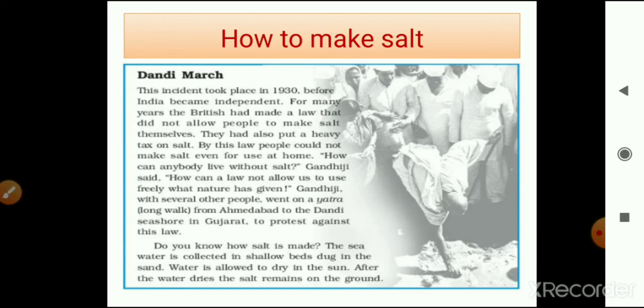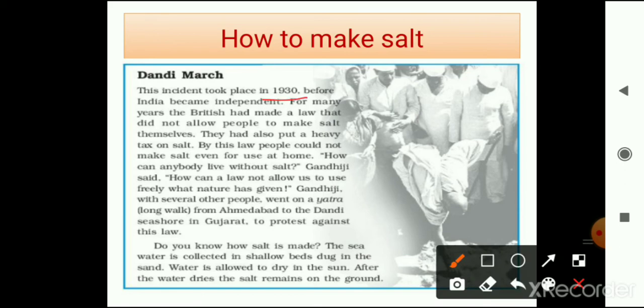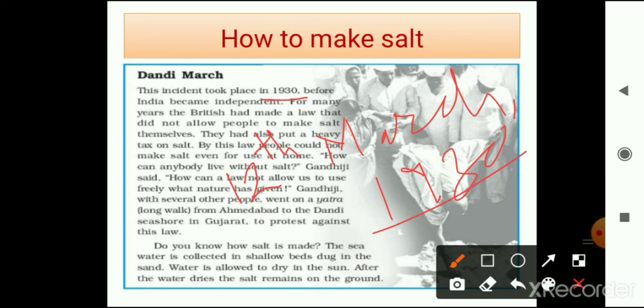Now, how to make salt or Dandi March? What was it? This incident took place on 12th March 1930, before India became independent. It means it is an incident before 1947. India got freedom on 15th August 1947.